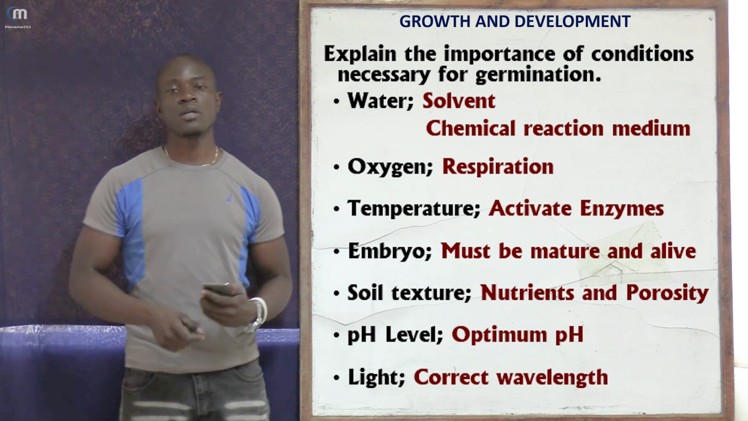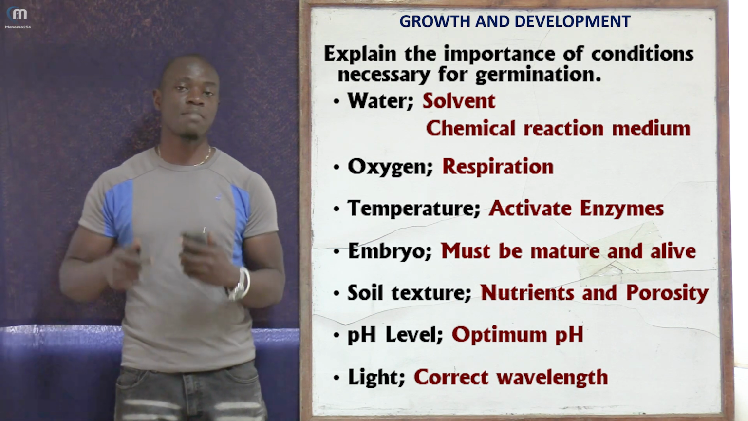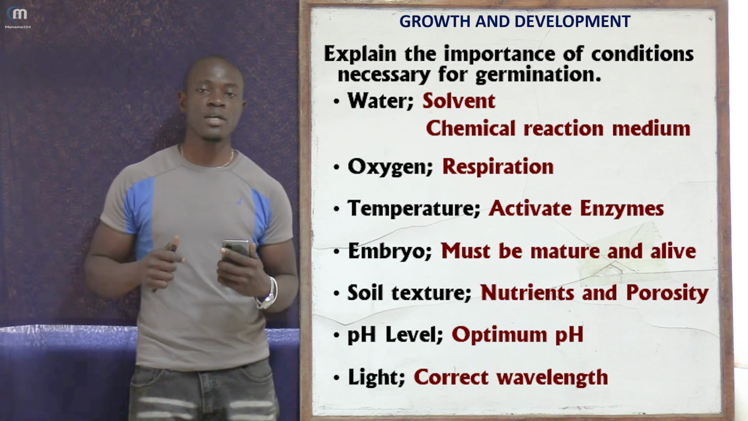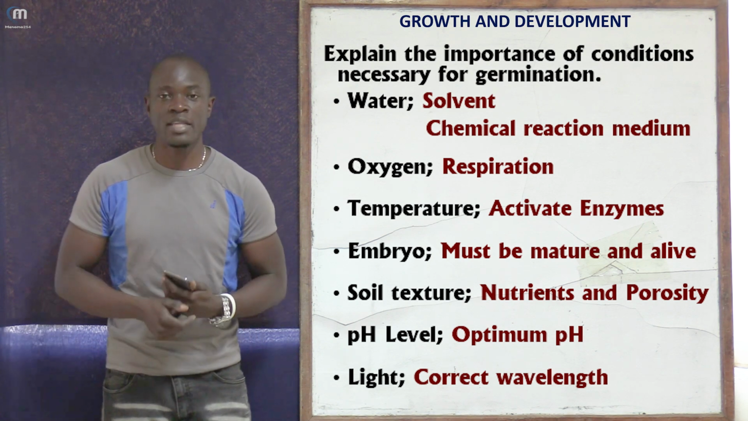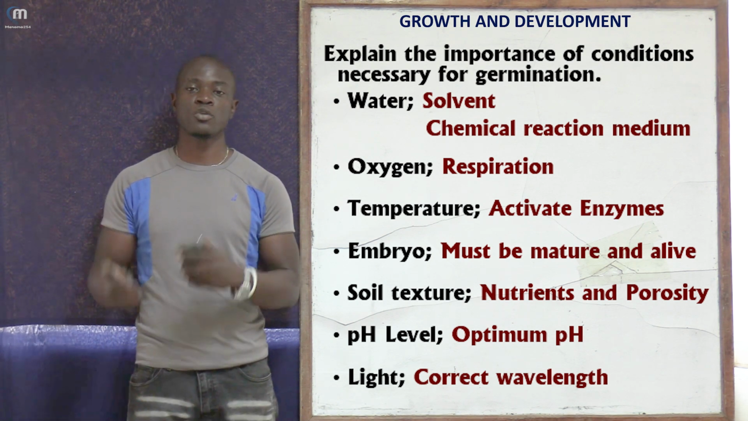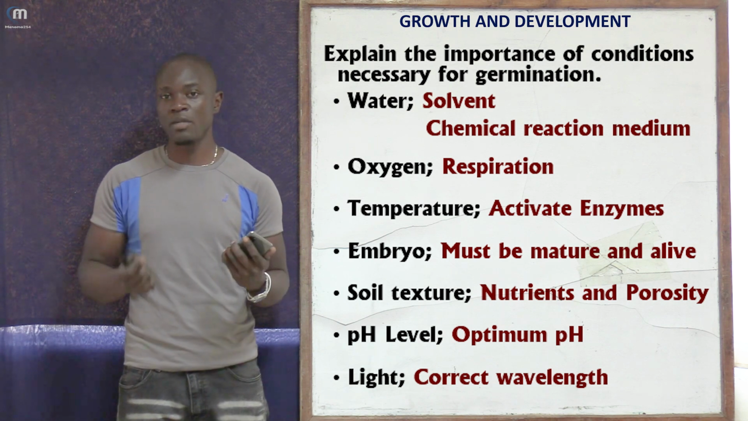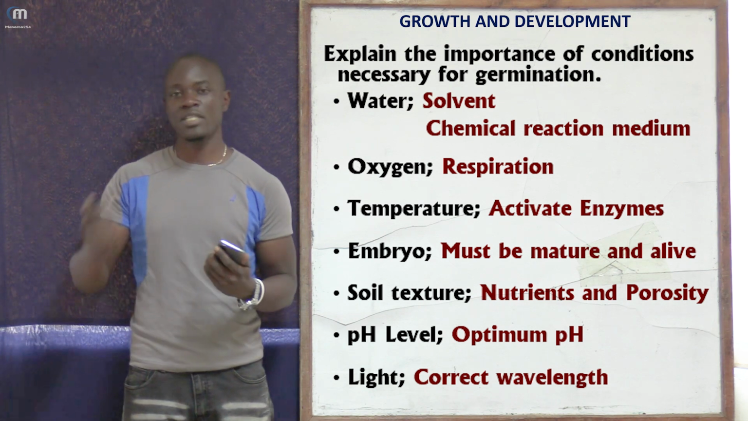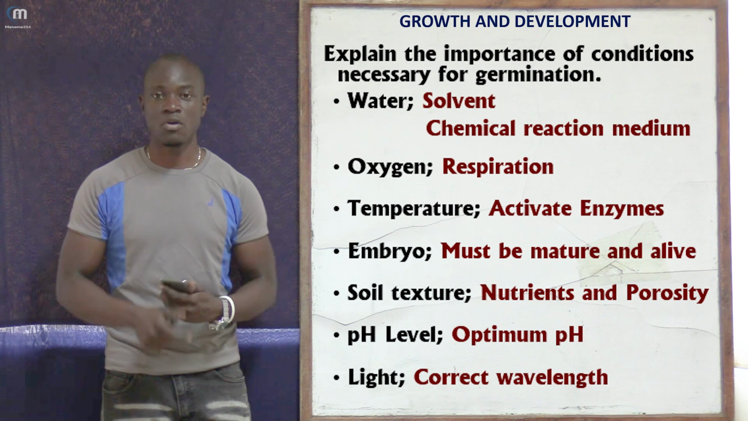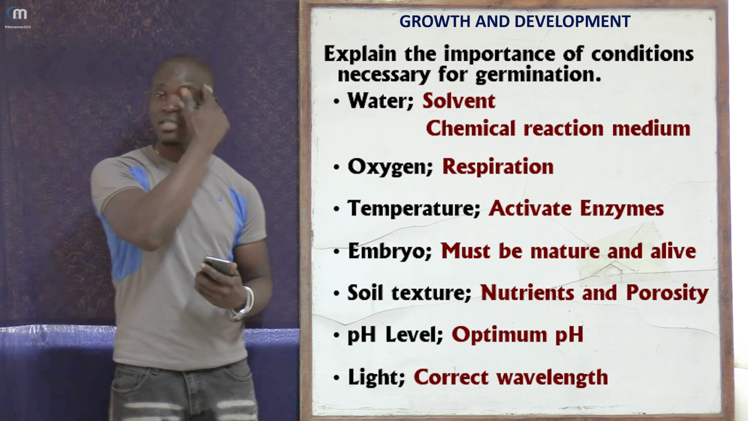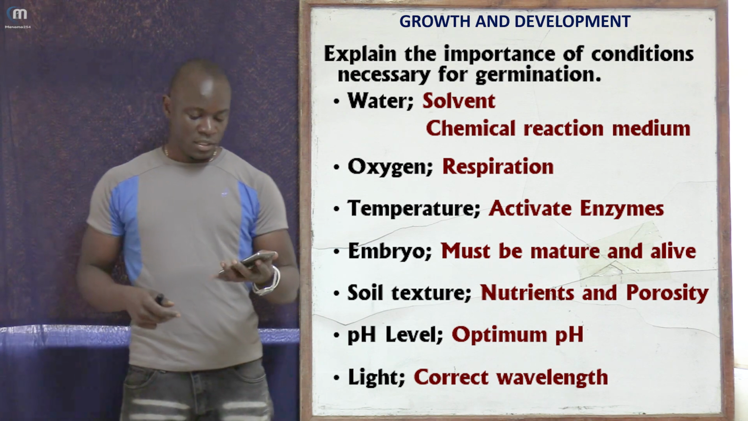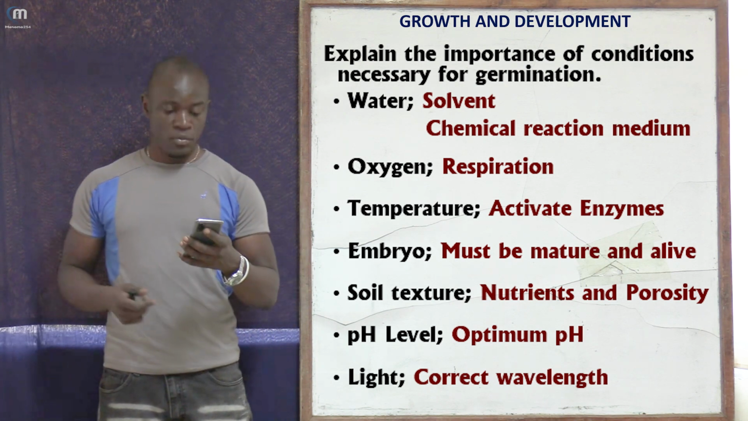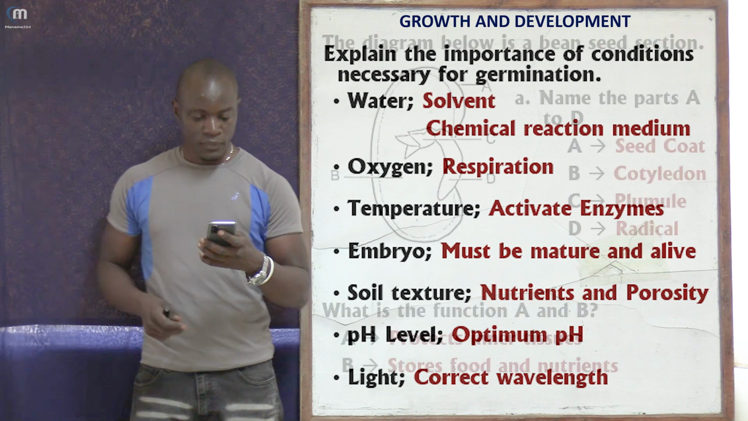So apart from that, you can also talk about the light. The light must also be optimum, having an optimum wavelength in order to facilitate the process of photosynthesis, because light is mainly used for photosynthesis, activating enzymes for these plants or for the seeds in order to facilitate the process of growth also, among others. So those are just a few, but there are others.